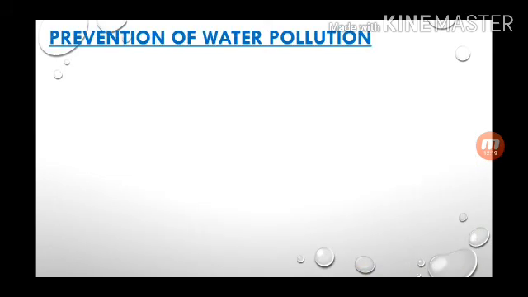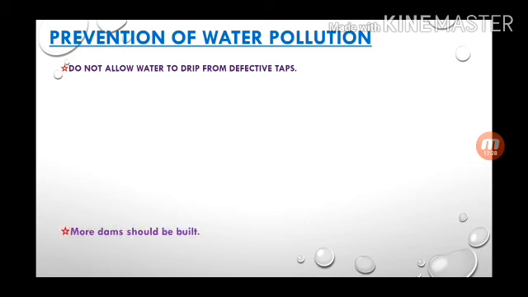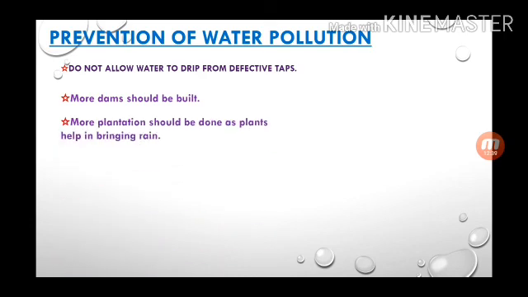Prevention of water pollution. Do not allow water to drip from a defective tap. More dams should be built so that we can conserve water as much as possible. More plantation should be done, as plants help in bringing rain, and also plants hold the water by holding the soil.